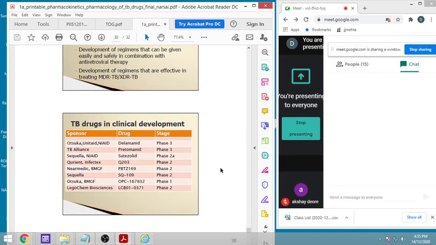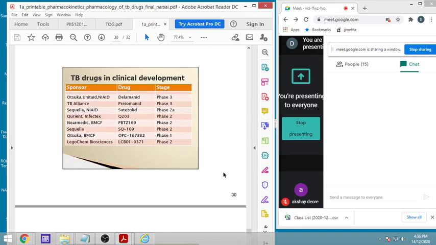So there are various new drugs which are in practice. Drug name is delamanid, it is in phase 3. Then pretomanid is in phase 3. Then sutezolid is in phase 2A. These others are coded names at present; names are not given, and these are from various companies. Most probably these drugs will slowly be tested, and accordingly they can come into practice.